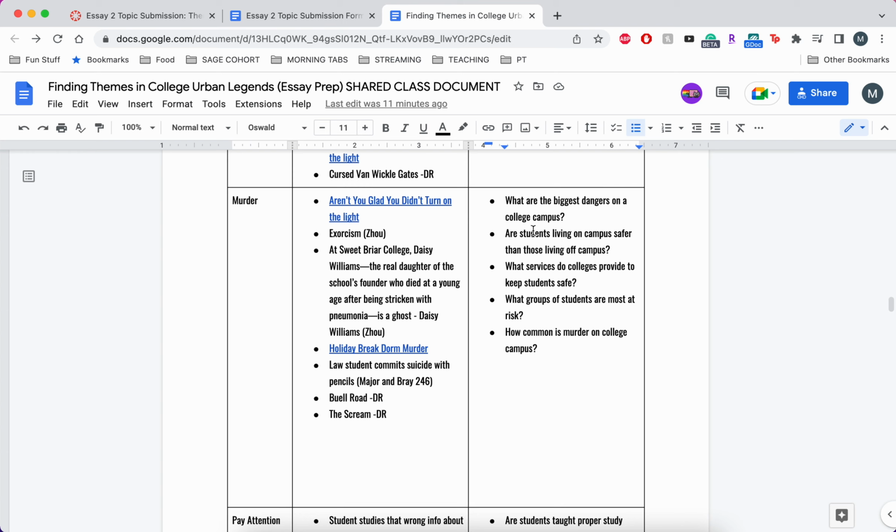So what are the biggest dangers on a college campus? Are students living on campus safer than those living off campus? I think that's kind of interesting. What services do colleges provide to keep students safe? What groups of students are most at risk?